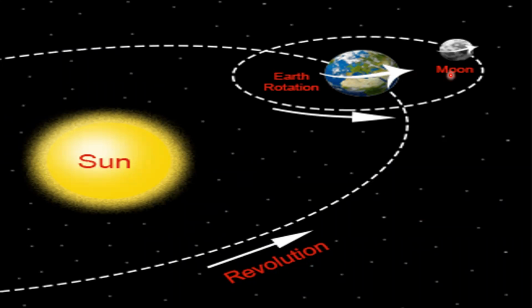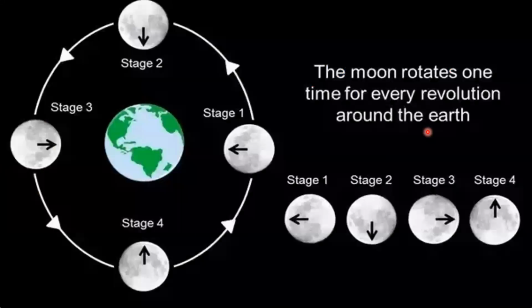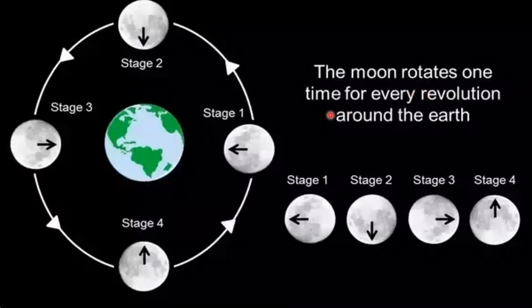And like our Earth, Moon also has two movements, rotation and revolution. Moon rotates on its own axis. At the same time, it revolves around our Earth. And when our Earth revolves around the Sun, with our Earth, Moon also revolves around the Sun. The Moon rotates one time for every revolution around the Earth. That is, the period of rotation and revolution are same for the Moon.